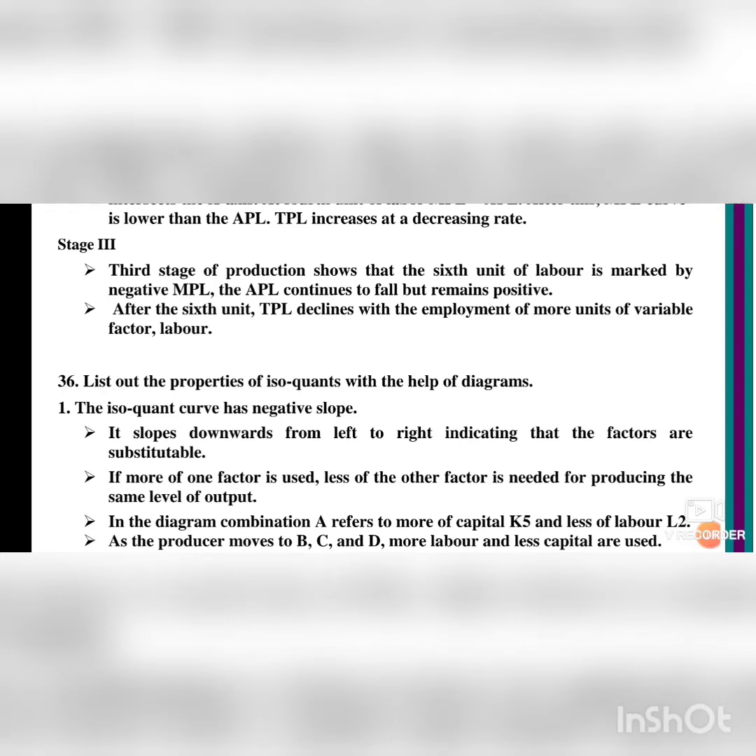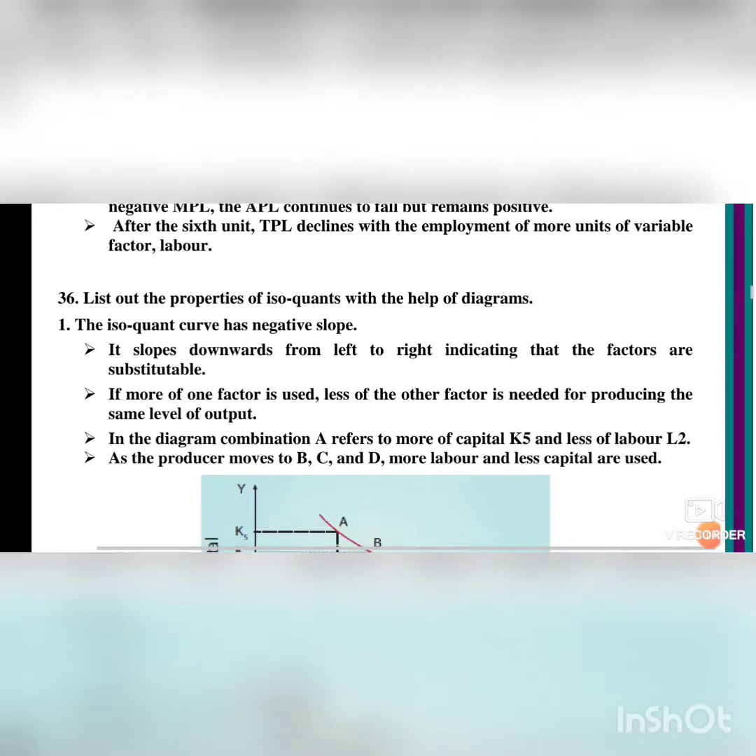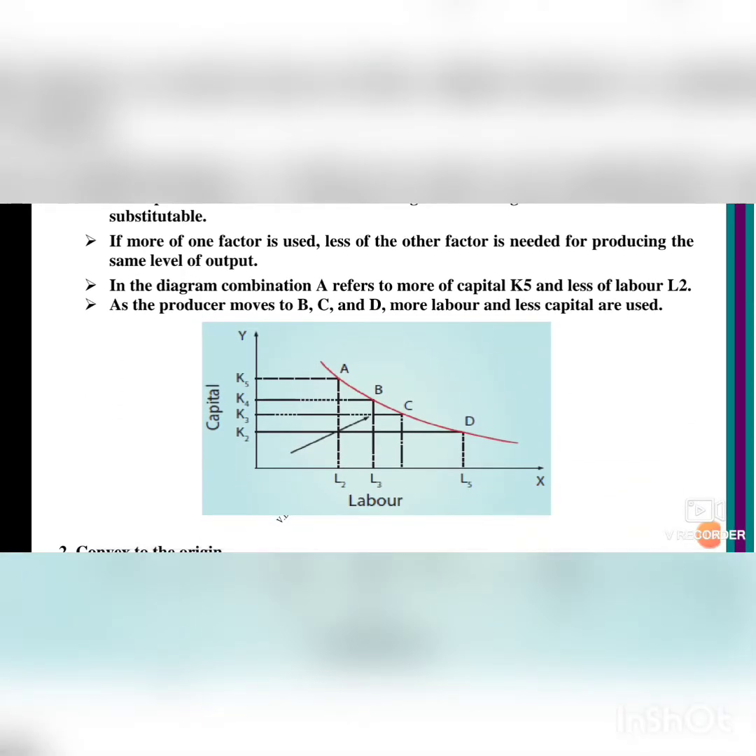In the diagram, combination A refers to more of capital, K5, where K means capital, and less of labor, L2. So you can see this in the diagram. As the producer moves to B, C and D, more labor and less capital are used. This is the diagram for the first point.